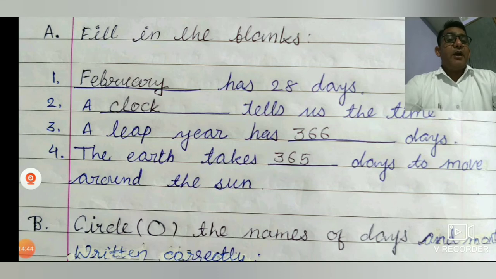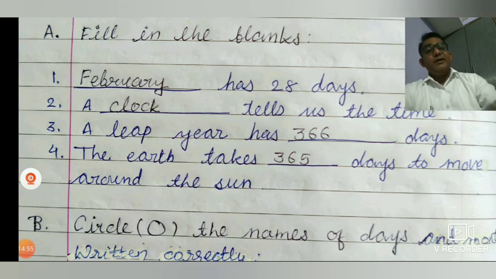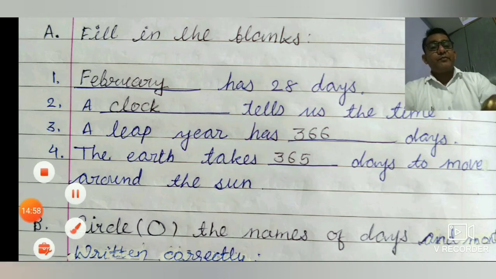The earth takes dash days to move around the sun. So here the earth takes 365 days to move around the sun.